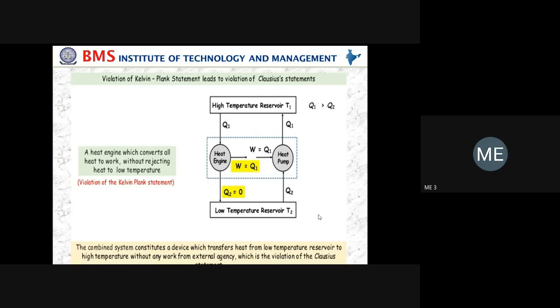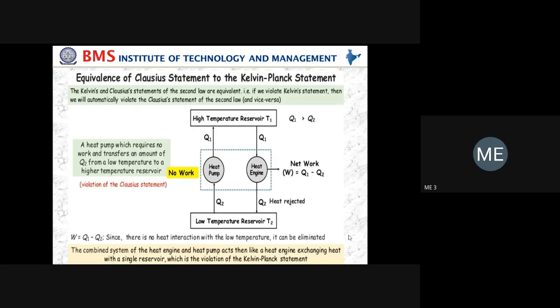Then for the second one, you have to prove that violation of the Clausius statement violates the Kelvin Planck statement. For that purpose, first you have to write the heat pump.